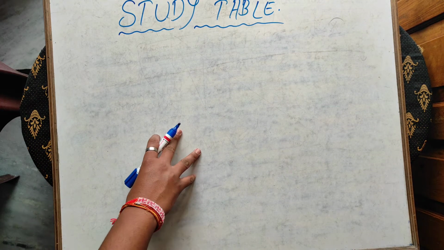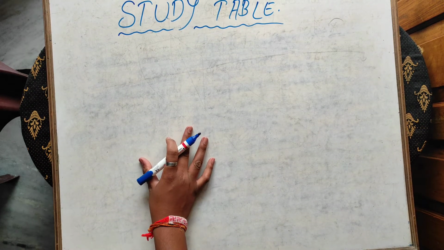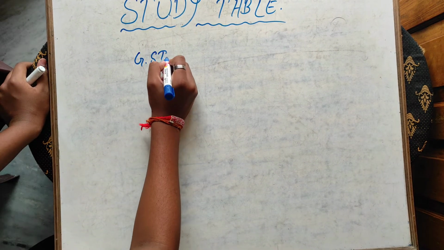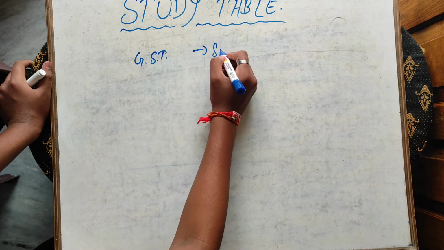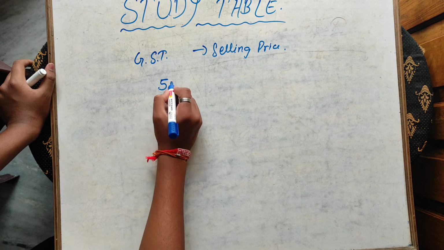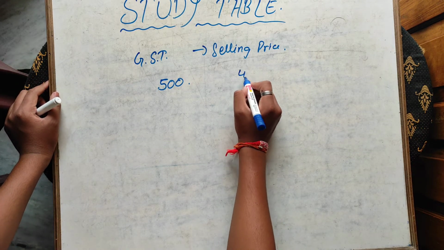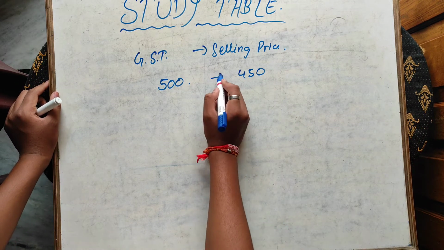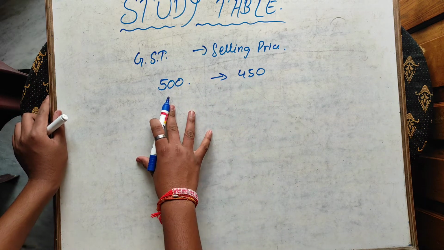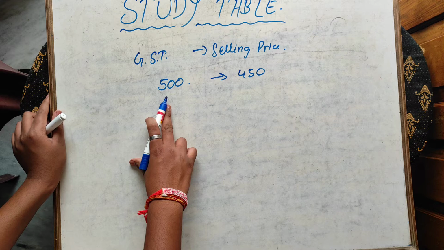Now we should know how GST is calculated. GST was made for one nation, one tax. See, GST is always calculated on the selling price. If the cost of the material is 500 and if it is sold at 450 after applying a discount, then the GST will be applied on this 450, not on 500, because it applies only on the selling price, not on the main price or the cost price.